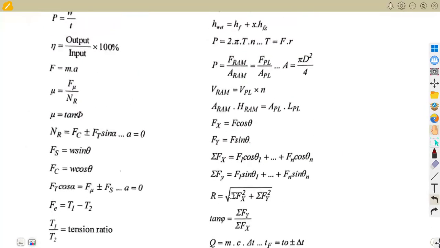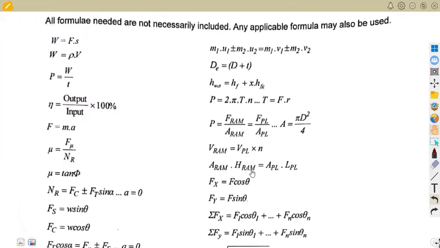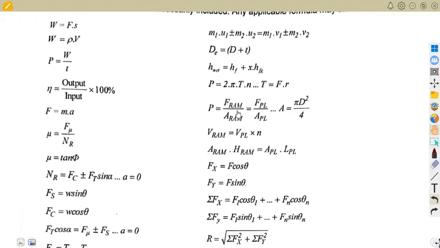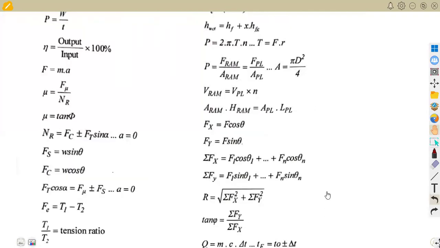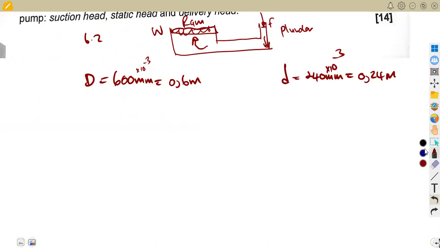There is this formula for the forces. Unfortunately, they did not mention it. They just gave us the formulas for the pressure, the volume, and the area. No problem, let me just write this formula for you. It's either way. On the ram side, the force of the ram, which is the weight that we have on the ram, you're just going to have as W or F, capital F, over the diameter squared of the ram, equal to the force on the plunger over the diameter squared. This is the ram side, and this is the plunger. All right.